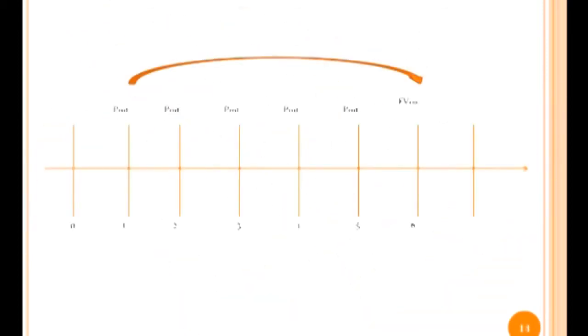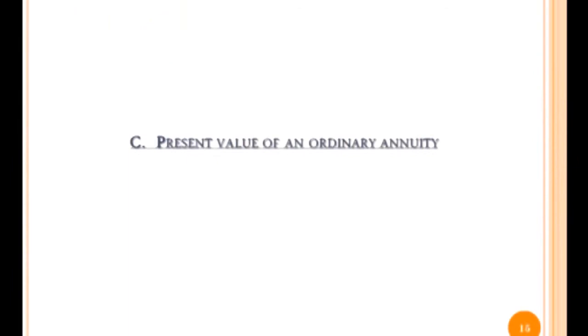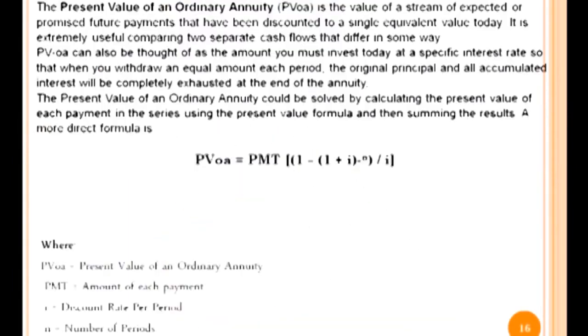The graphic. And now, the present value of an ordinary annuity is the value of a stream of expected or promised future payments that have been discounted to a single equivalent value today. It is extremely useful for comparing two separate cash flows that differ in some way.